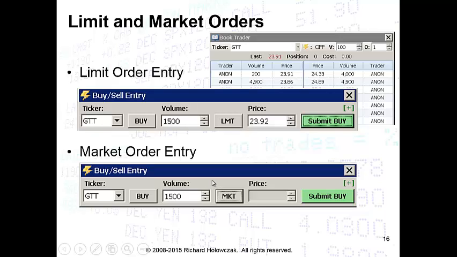A market sell order will work exactly the same way. We click the buy button to become sell, only this time it will work on the other side of the market. We'd sell 1,500 shares, we would get a partial fill at $23.91 and a partial fill at $23.86.